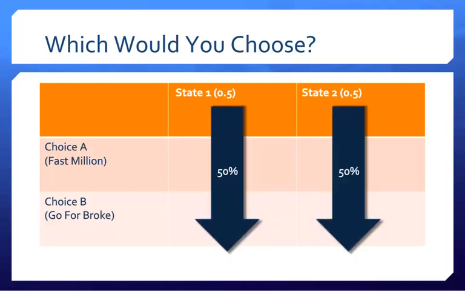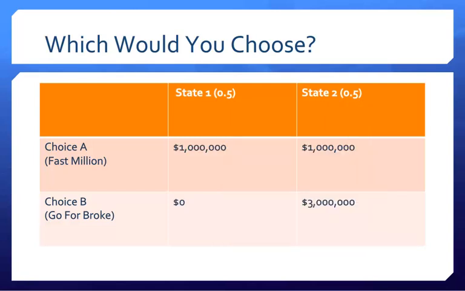Another important thing to note is that the probabilities for each state tell us precisely what the probabilities will be for each outcome of that state. So, as we read down the column for State 1, choice A's outcome will be 50%, and choice B's outcome will also be 50%. Now that we have our alternatives and states of nature with corresponding probabilities in order, it's time to fill in our outcomes. You already know a lot about what our outcomes for this problem will be based on the choices I gave you. Let's start with choice B.